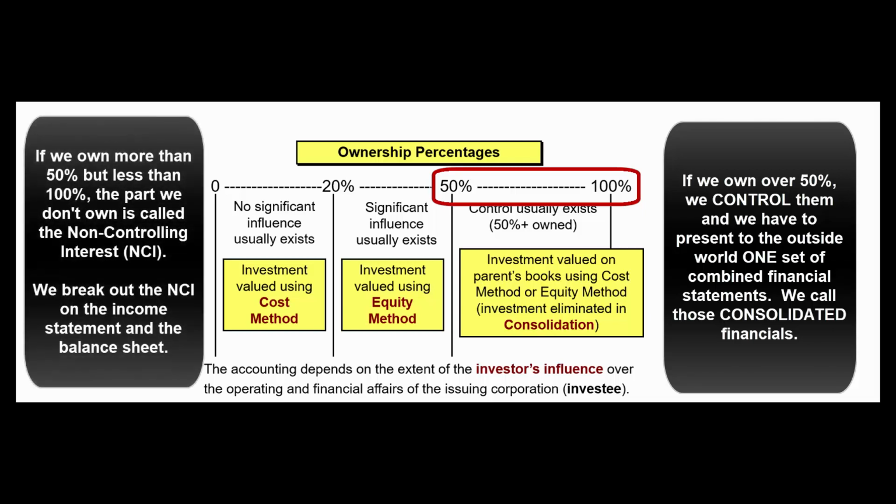Now, if we don't own all 100%, if we own 90%, say, we'll break out the 10% we don't own. That's called the non-controlling interest. That's the part that doesn't control the sub. We own 90%. Somebody else owns 10%. So we'll break that out on the income statement and the balance sheet.